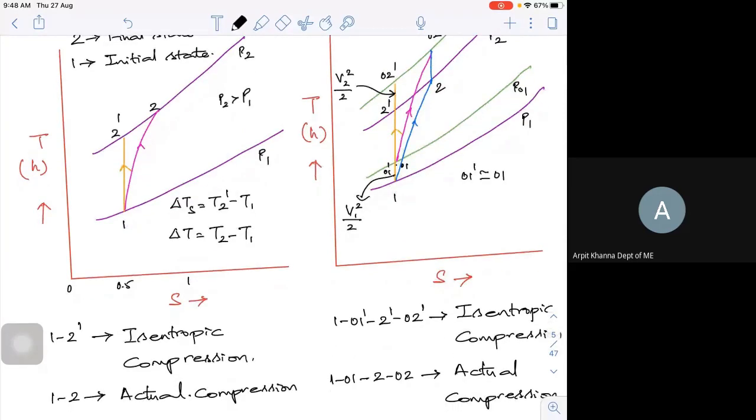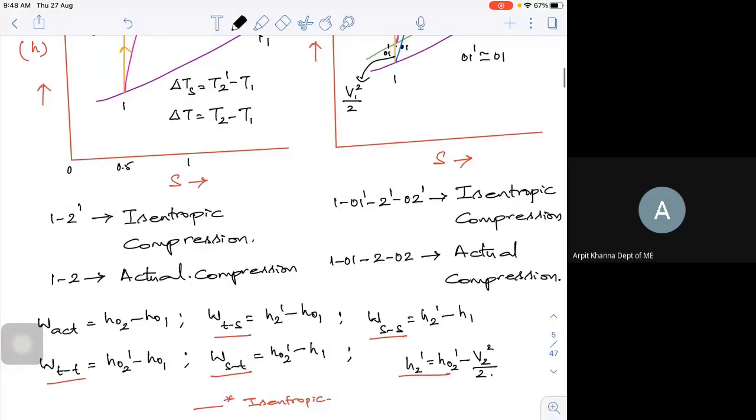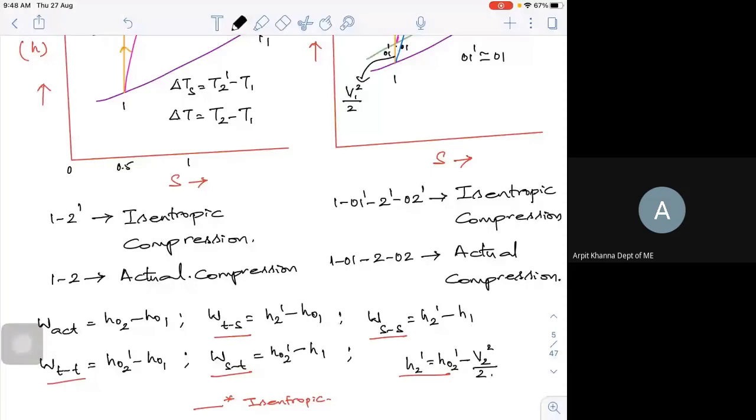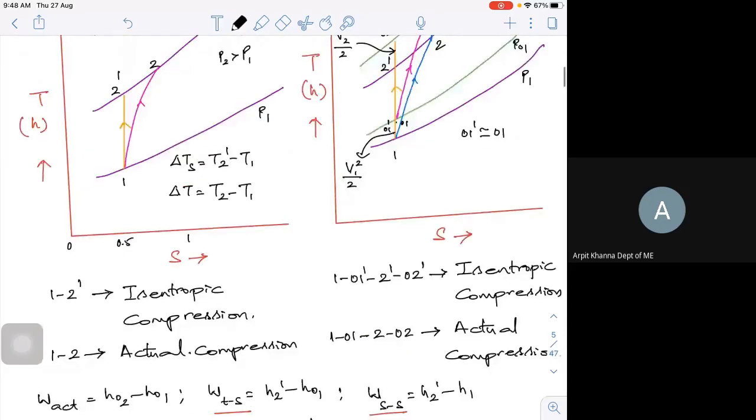You have to be very, very careful about what I am trying to look into. If I write in terms of enthalpies, delta H, the change in enthalpy, is a clear indication of work done. If I am doing it ideally, it is called isentropic work. If I do it under an actual condition, it is called actual work. Now, your actual work, if I try to put it over here, is actually 0 1 to 0 2.